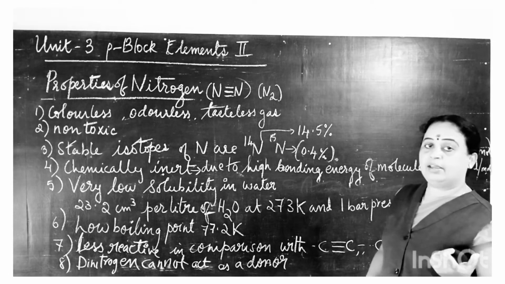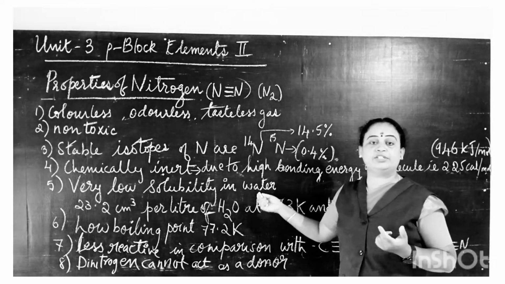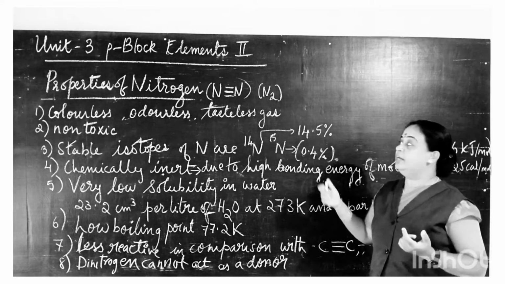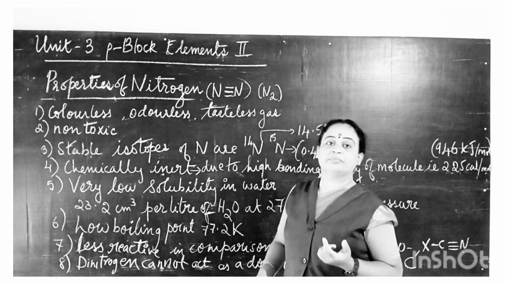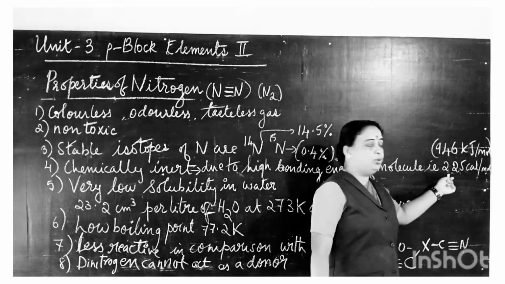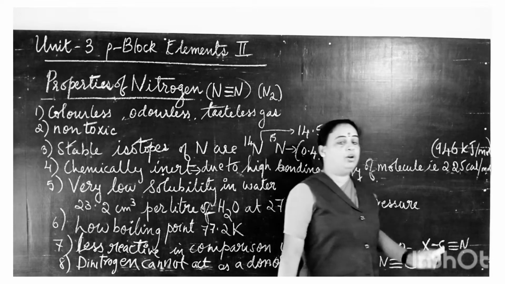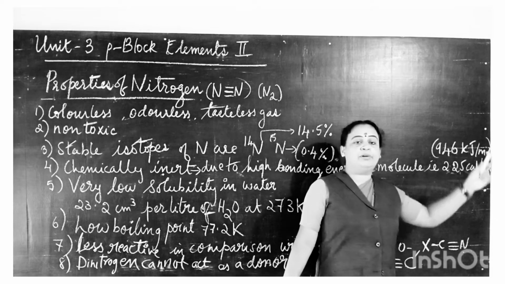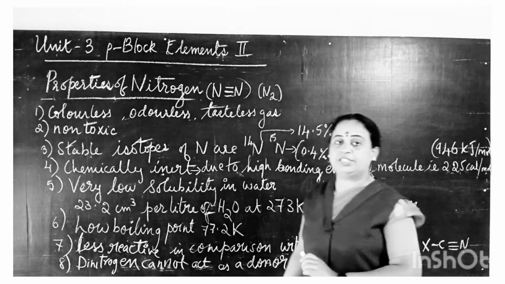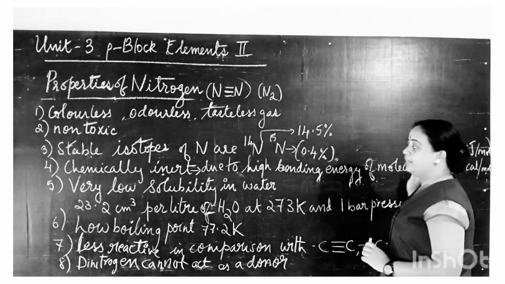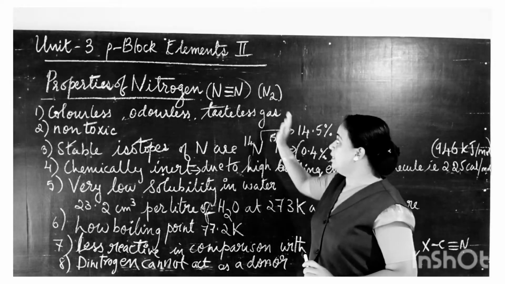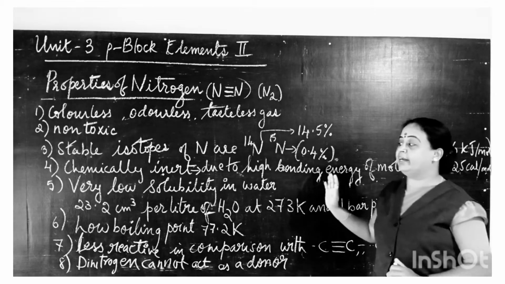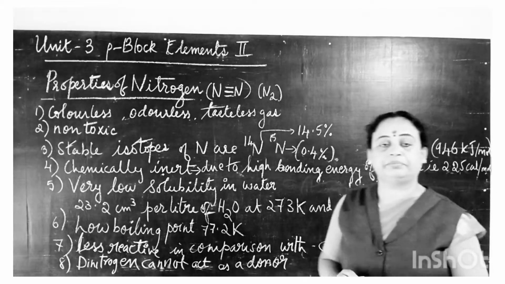Now let us see the reason for the chemical inertness of dinitrogen gas. It is due to the high bonding energy of the N2 molecule. That bonding energy is 225 kilocalories per mole, which is equal to 946 kilojoules per mole. This much bonding energy is the reason why dinitrogen is chemically inert.